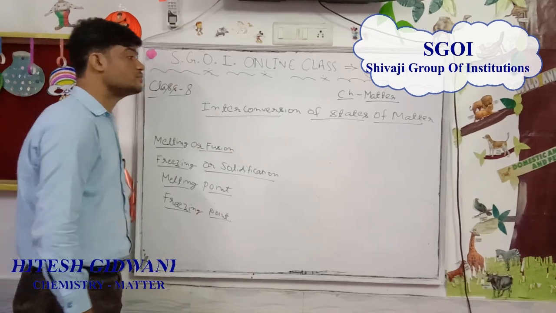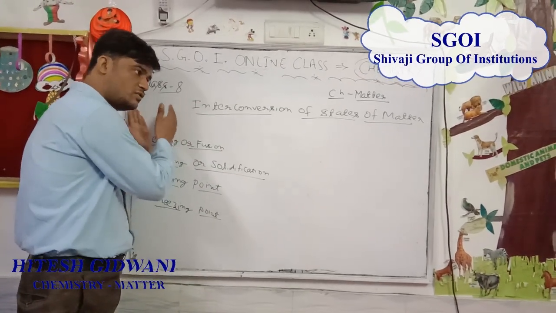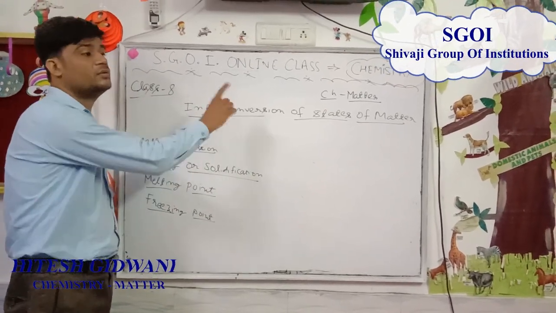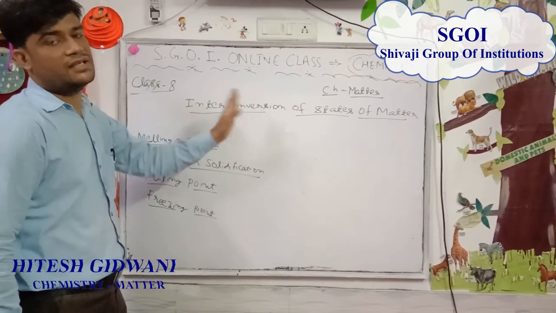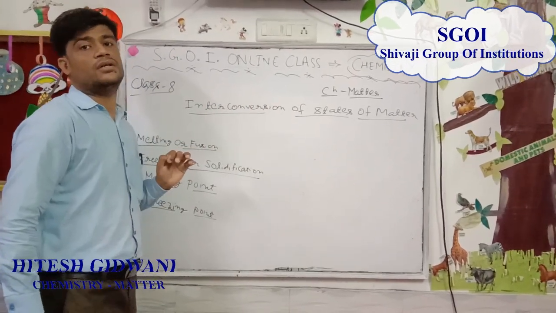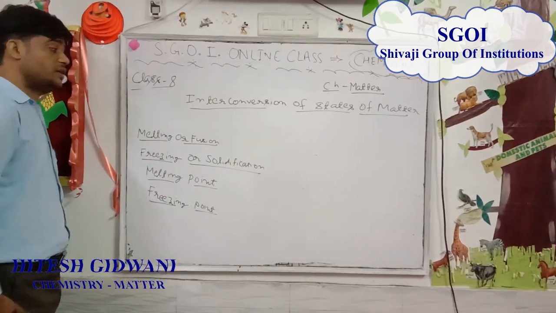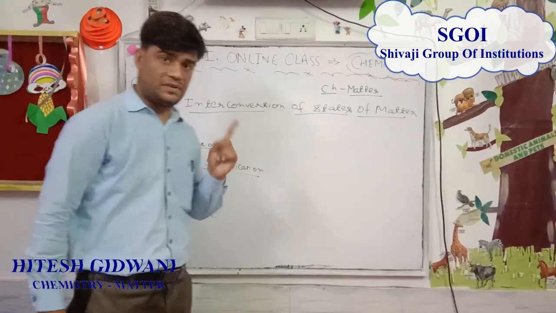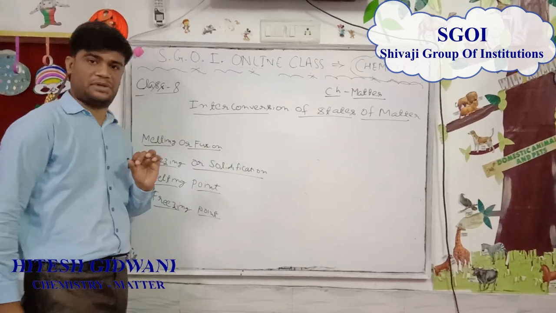For example, conversion from solid to liquid, conversion from liquid to solid, conversion from liquid to gas, conversion from gas to liquid, conversion from solid to gas, and then again back from gas to solid. Okay. Now, these conversions can be done on the basis of two things. First, by altering the temperature, and second, by altering the pressure.